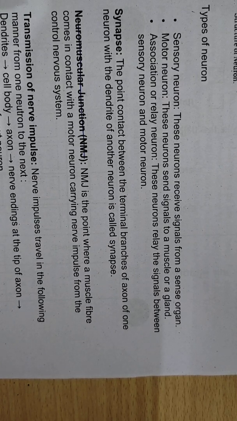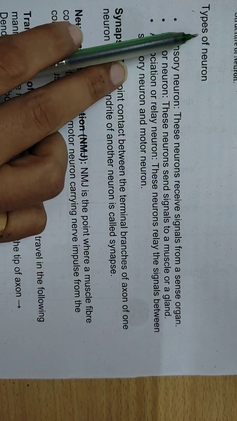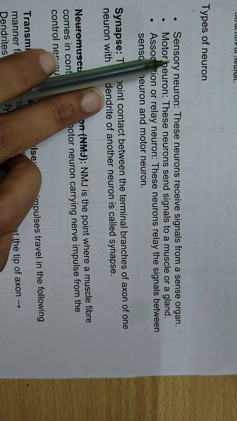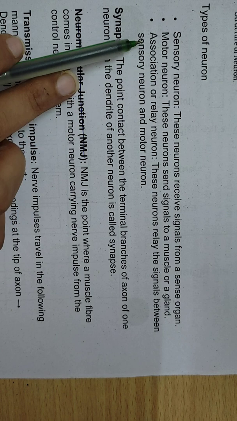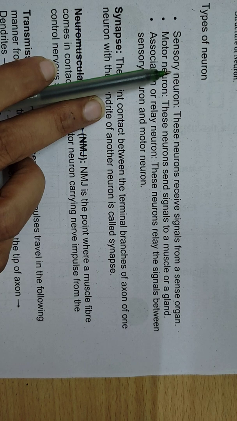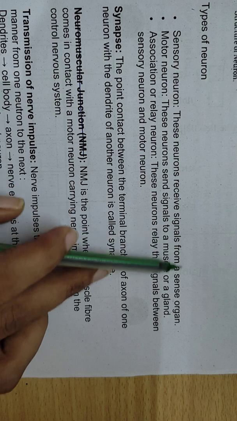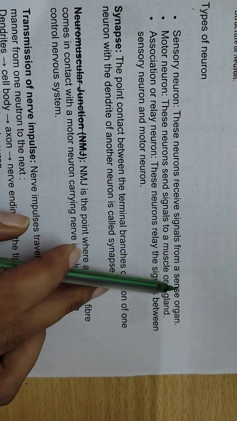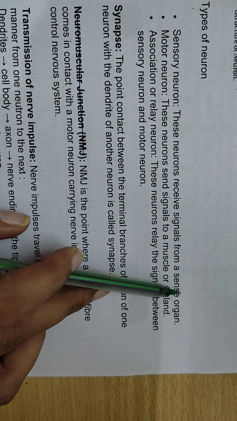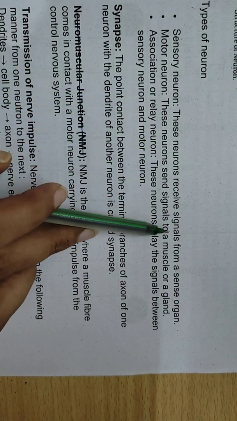Hello students, now after seeing the structure of neuron, let's talk about the types of neuron, right? So basically there are three types of neuron: sensory neuron, motor neuron, and association or relay neuron, right? So first of all, let's talk about the sensory neuron. These neurons receive signals from a sense organ, right? There are different sense organs we could have, like nose, skin, etc., right? So from the different sense organs, the sensory neuron will receive the signal.